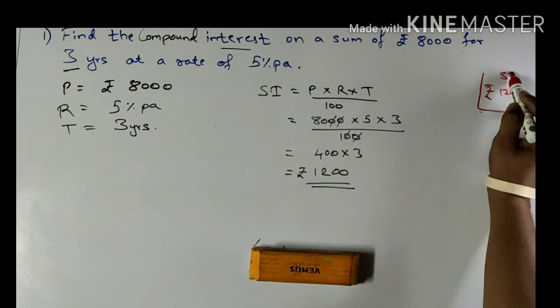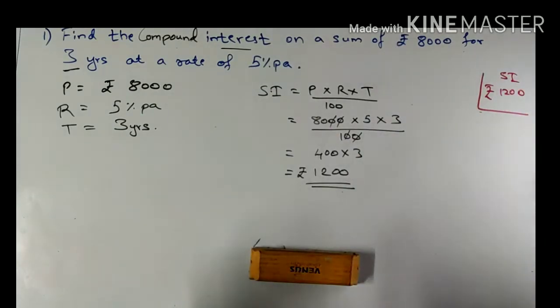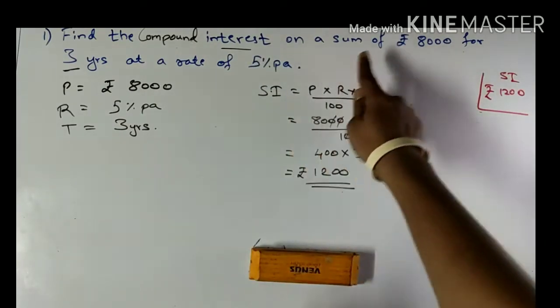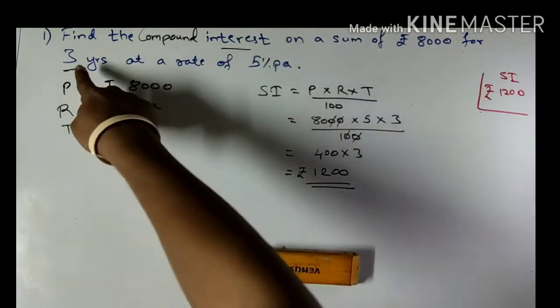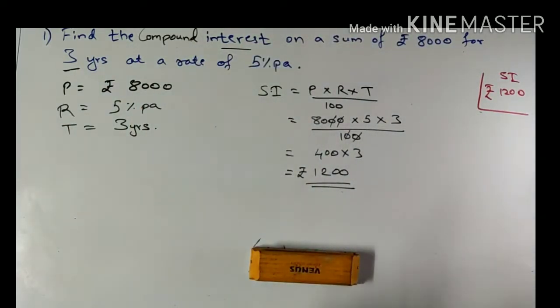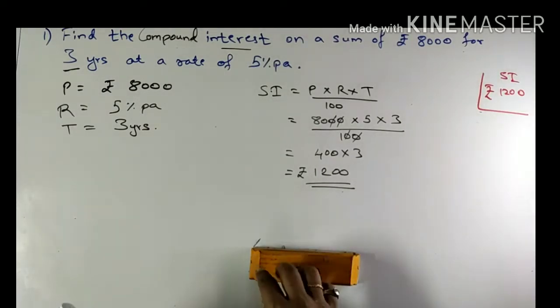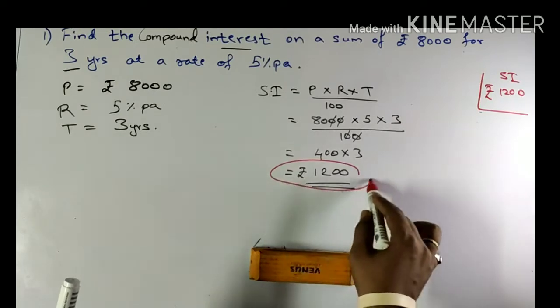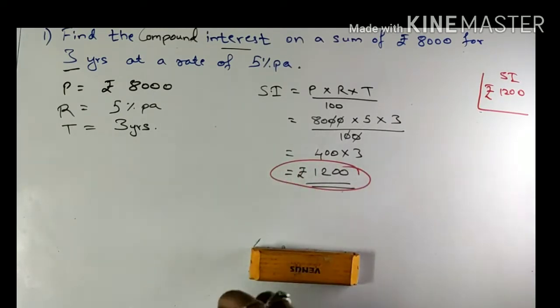This was simple interest. For now we'll calculate compound interest for the same principal amount, for the same tenure, and at the same rate. How will it differ in the calculation and what will be the final outcome of the compound interest?